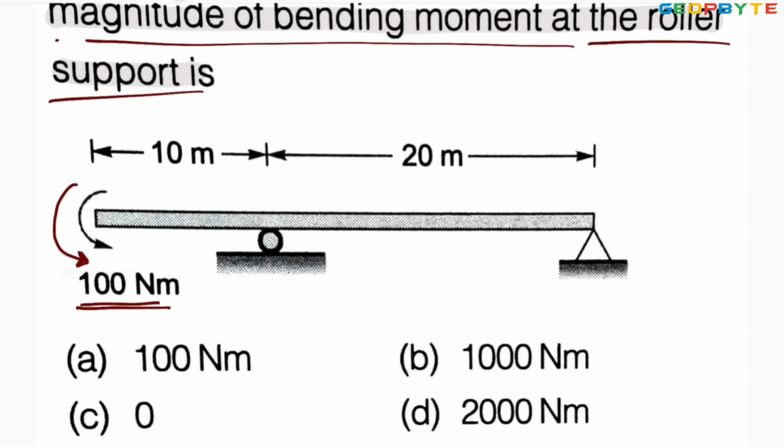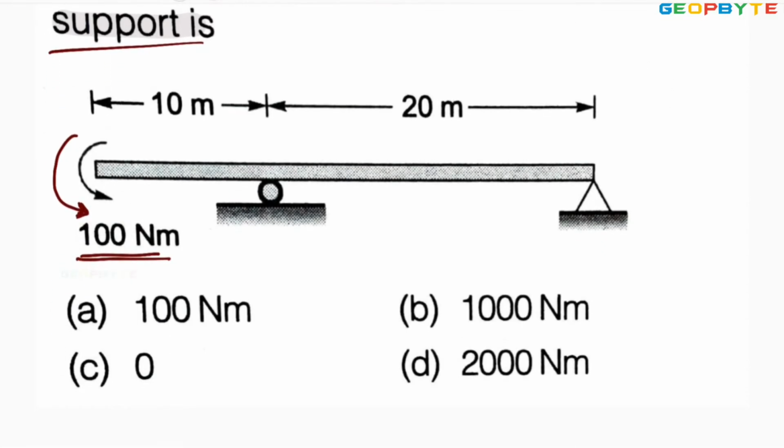Since the beam is having only the bending moment, at the roller support the same magnitude of bending moment is developed. Therefore, option A is correct. Once again, since the beam is subjected to bending moment at the free end, the bending moment at the roller support is the same magnitude, that is 100 Newton meter. I hope you understood. Let us go for another problem.